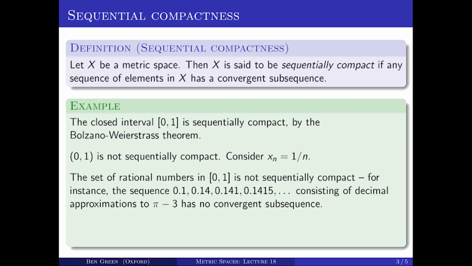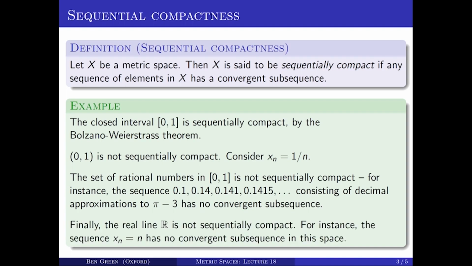Again, probably the easiest way to see that is to think of this space of rational numbers in closed [0, 1] as sitting inside the real numbers. Then the sequence converges to pi minus 3, which of course is not a rational number. So any subsequence of it converges to pi minus 3, and in particular, no subsequence of it converges in the rational numbers.